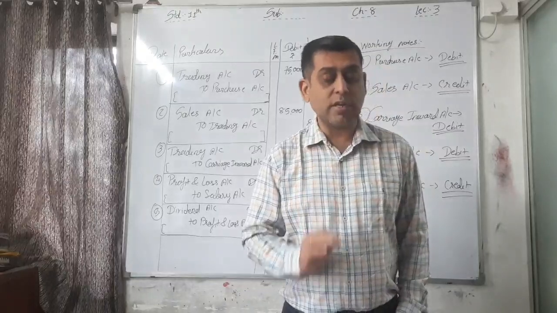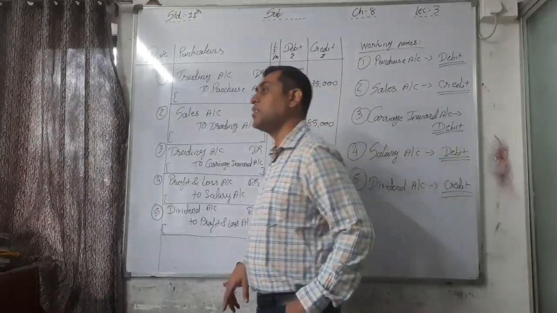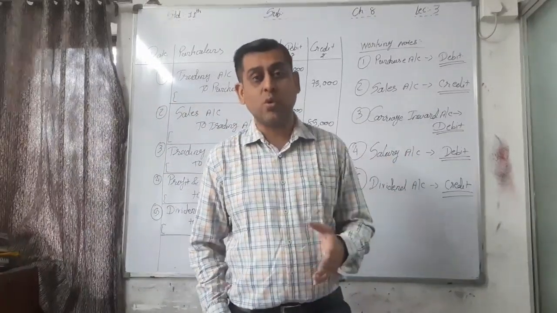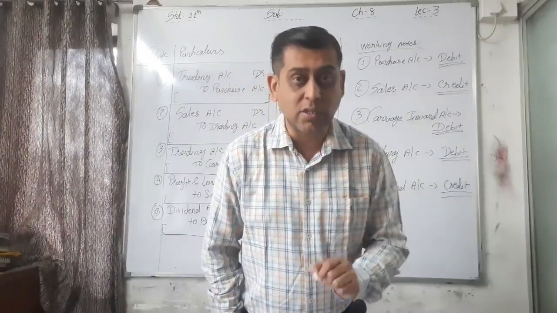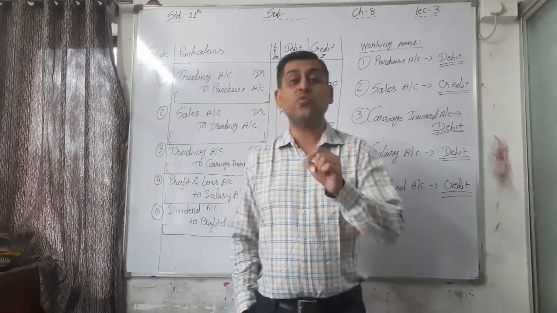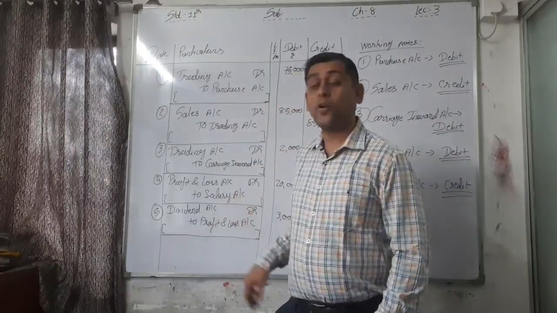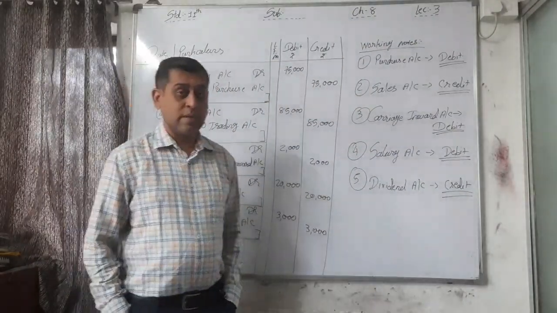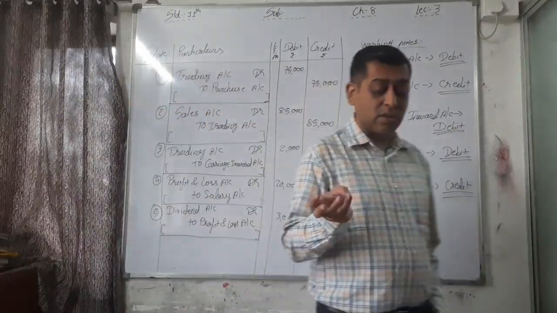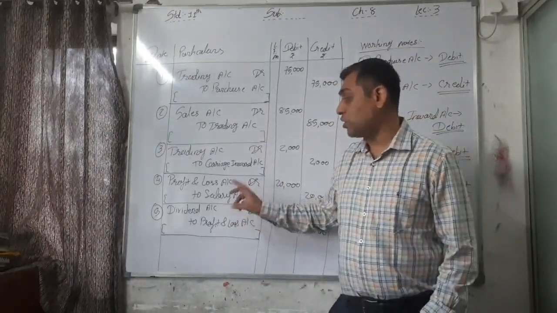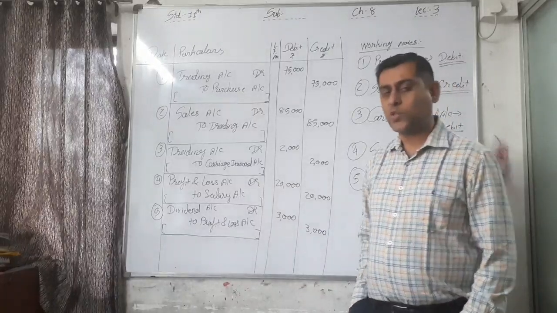Here, expense, what is there? Interest expense. Is interest a purchase related expense? No. Interest is other expense. It's a financial expense, and that must be transferred to which account? Trading and profit and loss account? Not trading account, it's transferred to profit and loss account. It is not a purchase related expense, it's a financial expense, and that's why it is transferred to profit and loss account.